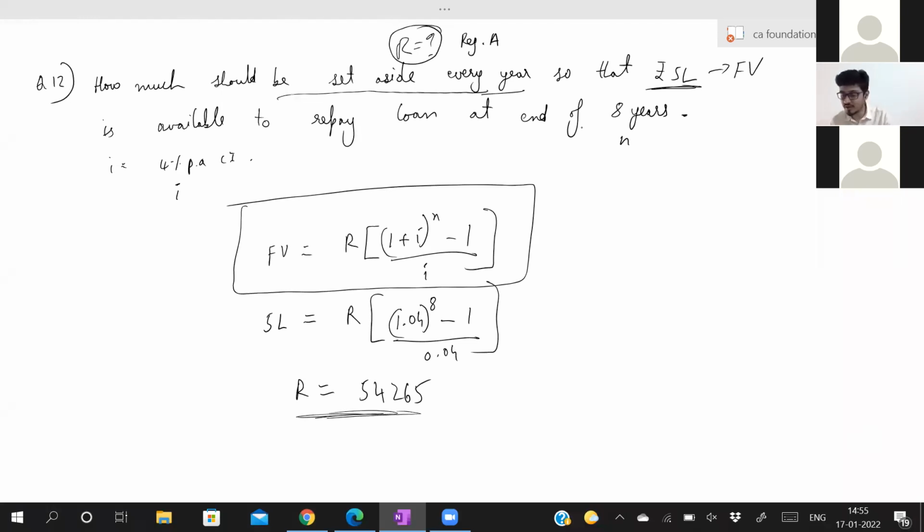That's why for annuity, don't look at your textbook. They are doing it in two methods. One method, this also they have done in your textbook. Other method also they have shown. Not required. In exam, you have to get the answer. You'll get more confused if you look at the textbook. If you want, you can look at the questions in your textbook. All that we would have covered in our notes only. If you want additional questions, you can look at your textbook. The same sum, they would have changed the amount and given. You can look at more sums from your textbook. For concepts, no need to look at your textbook.